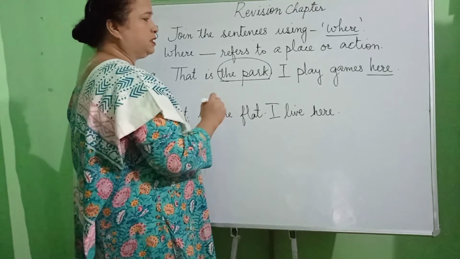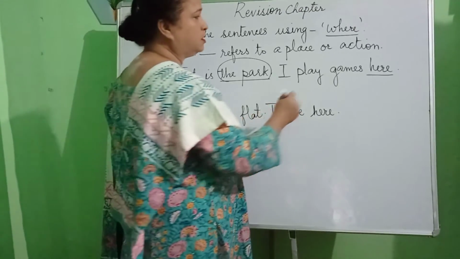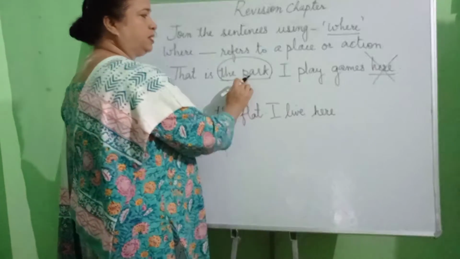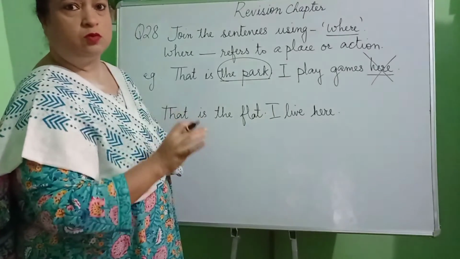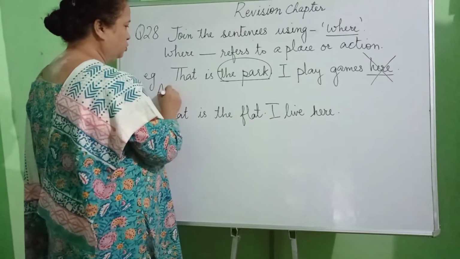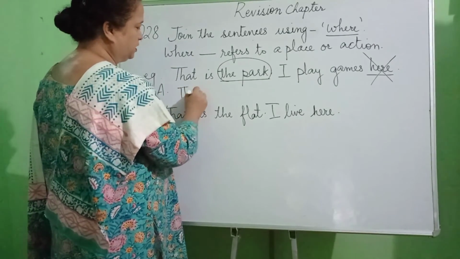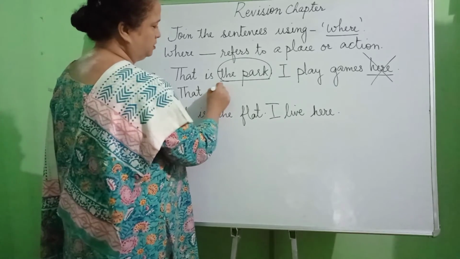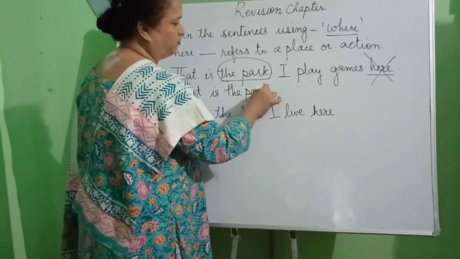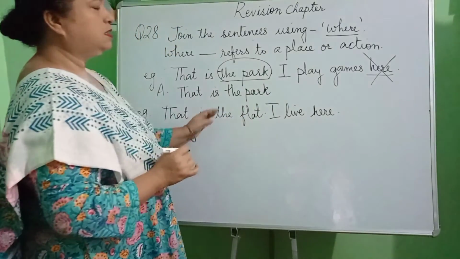Now while joining the sentences, what do we need to do? We need to remove the word that is expressing the park or that is used instead of the park. Now we begin our answer using the first sentence, that is the park. We do not remove any words from the first sentence. So that is the park.